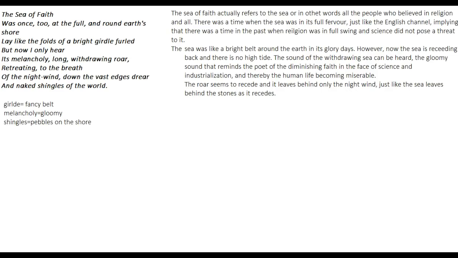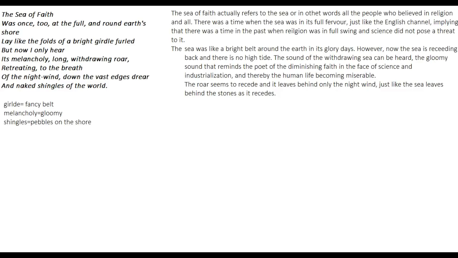So on a metaphorical level, it says when the sea of faith has receded, it has left all of us naked. So there is an implication of nakedness, that without faith we are all naked. Without faith we are all ignorant. We do not have any knowledge, we do not have any happiness. Now the sea of faith has receded and we are all naked, just like the pebbles that are lying on the shore, and when the water goes back, the pebbles are left naked.